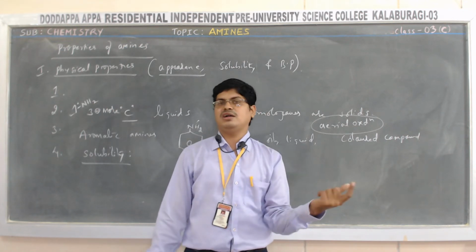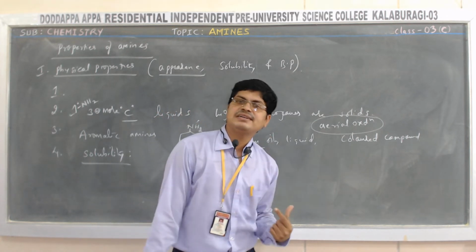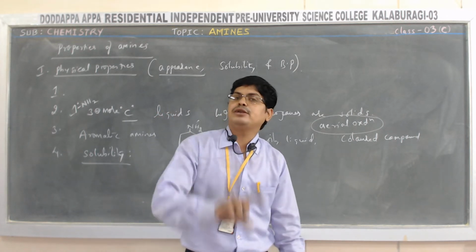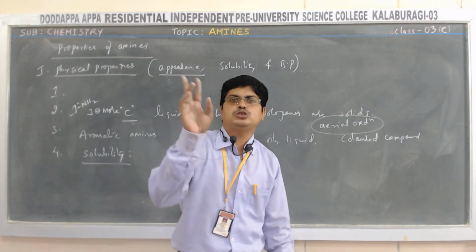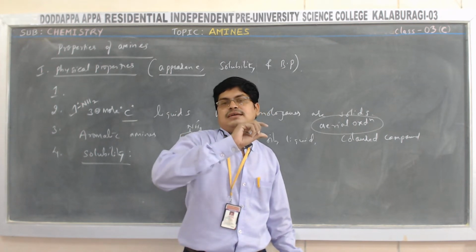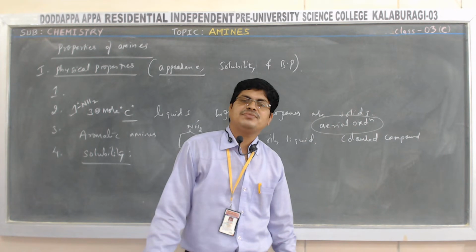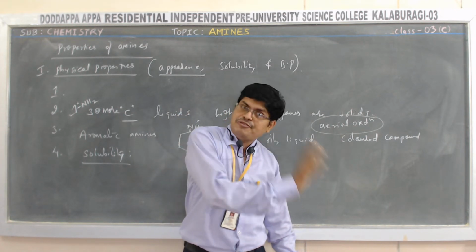So it depends on what? Let us focus. The solubility of amines depends on the presence of hydrogen atoms on nitrogen, as well as the presence of what? Hydrophobic tail. Then what is the hydrophobic tail? What is the hydrophilic head?